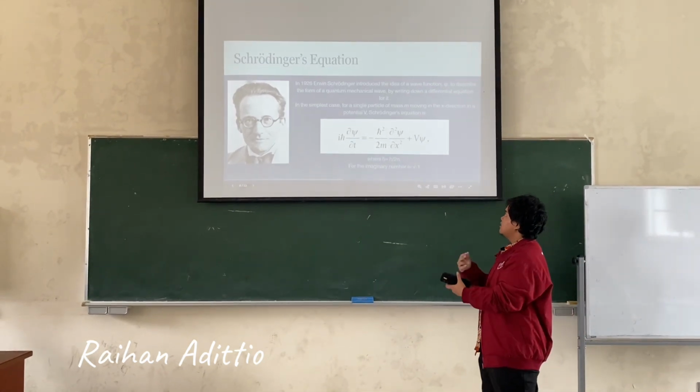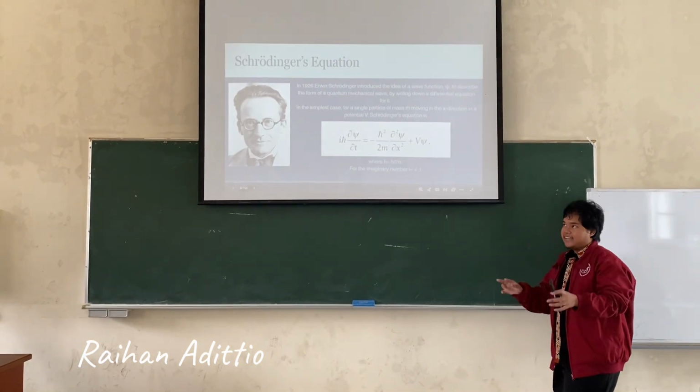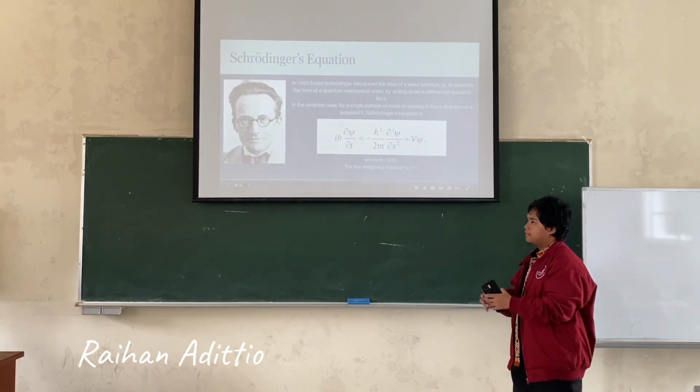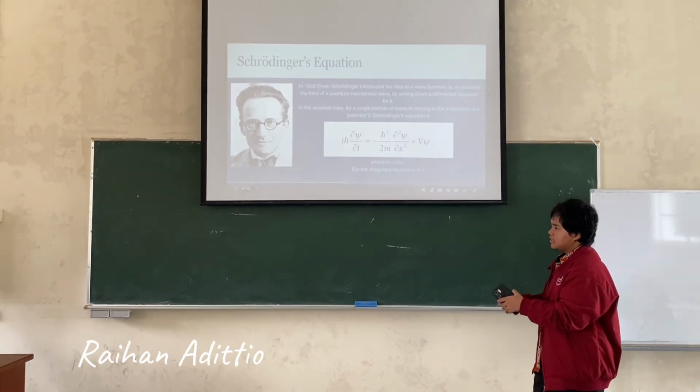In 1926, Erwin Schrödinger introduced the idea of a wave function, psi, to describe the form of a quantum mechanical wave by writing down a differential equation for it.